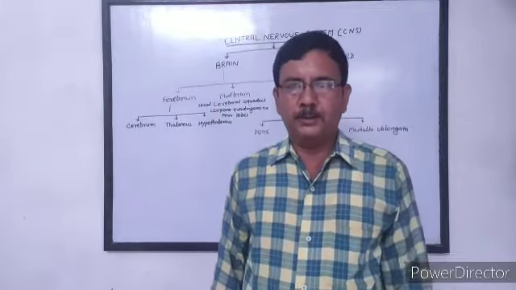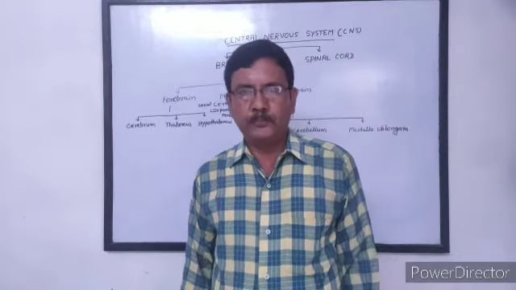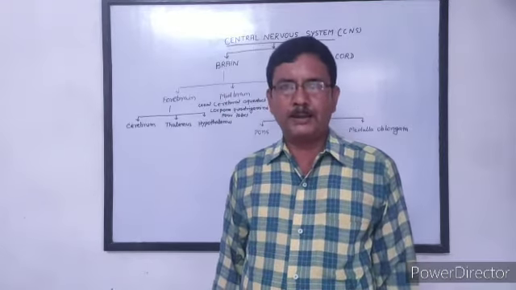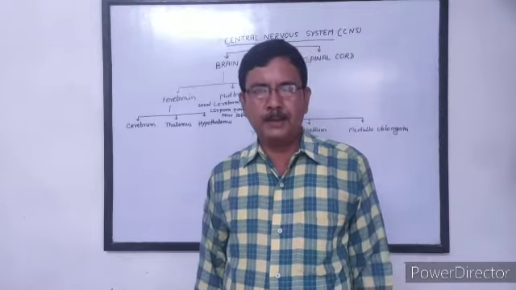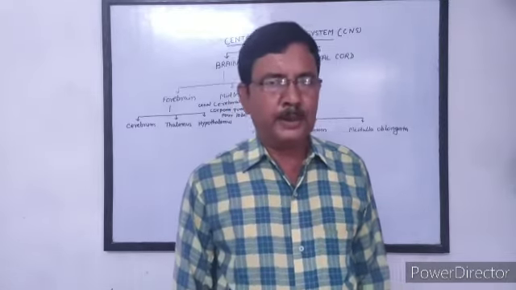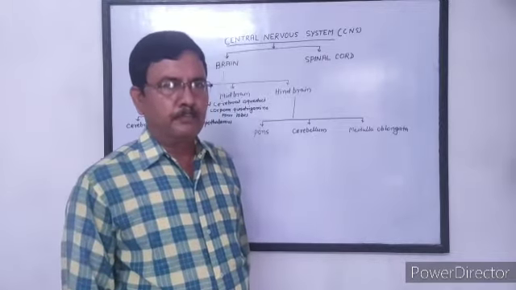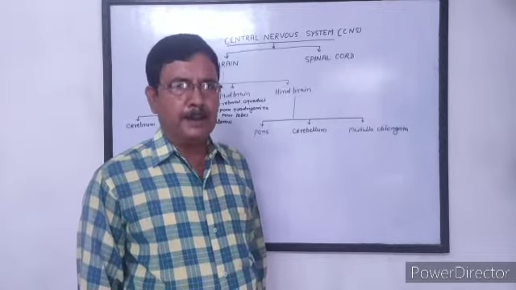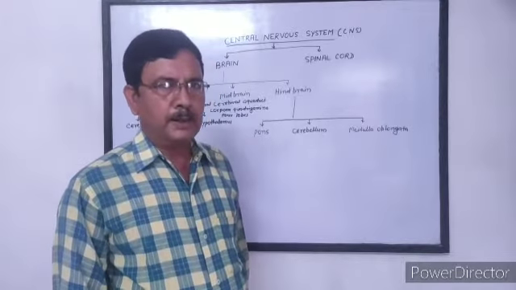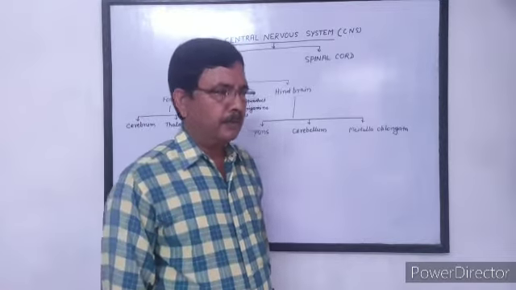Two membranes together with fluid protect the brain from external injuries and shocks. These together are called meninges.